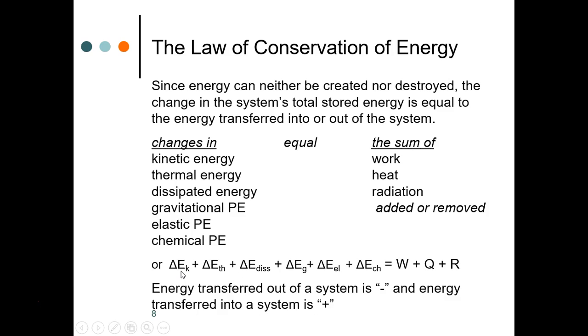The change in kinetic energy plus the change in thermal energy plus the change in dissipated energy plus the change in gravitational potential energy plus the change in elastic potential energy plus the change in chemical potential energy is equal to the energy flowing into or out of the system by work, heat, and radiation. Just a note here, energy transferred out of a system, we give the negative sign, and energy transferred into the system is considered positive. Although I do want to point out, energy is a scalar quantity. It is not a vector quantity.